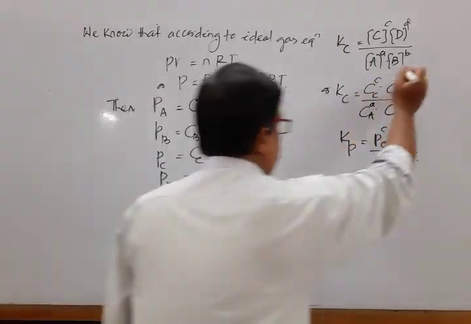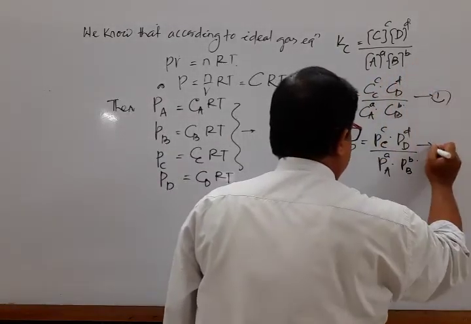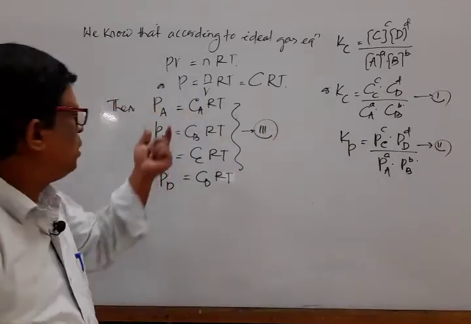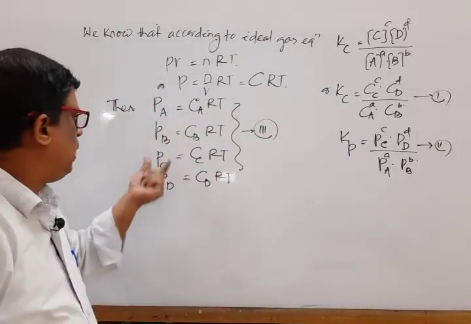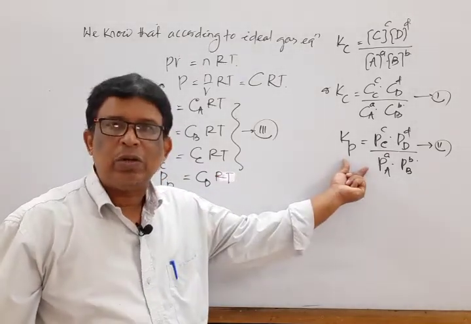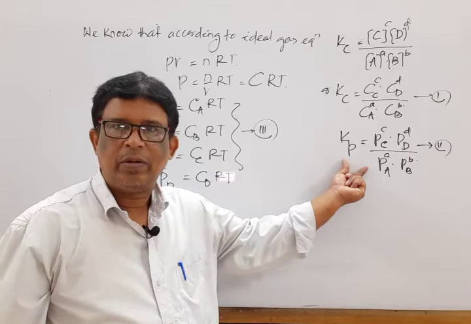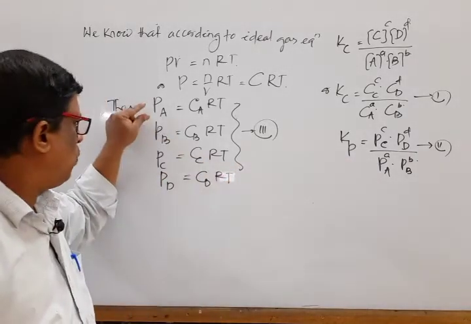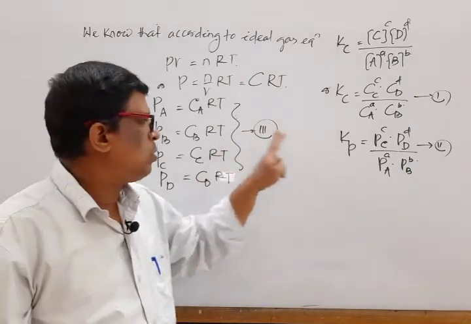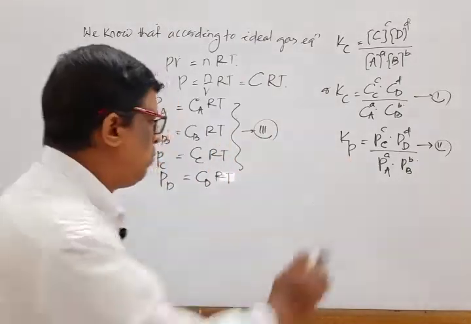It is equation 1, equation 2, equation 3. So putting the value of Pa, Pb, Pc and Pd from equation 3 in equation 2 we have, mark that,